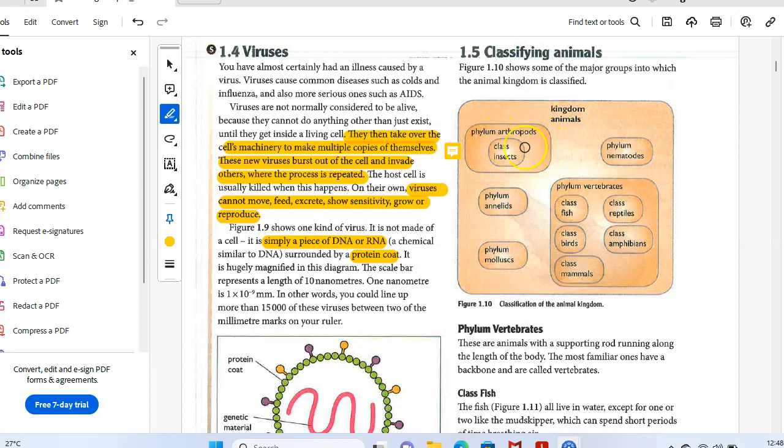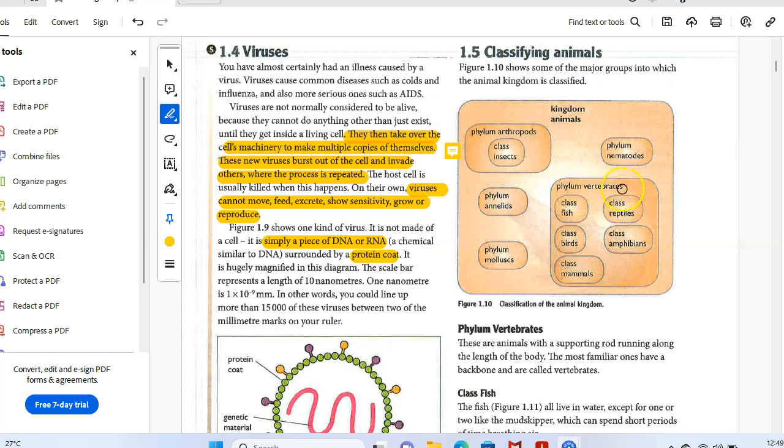So phylum Arthropoda includes insects. Insects means the cockroaches, the butterflies, all are included. Annelids: phylum Annelida, earthworm. Phylum Mollusca: octopus, squids. Phylum Nematoda, or nematodes, they are roundworms, and liver fluke, etc.